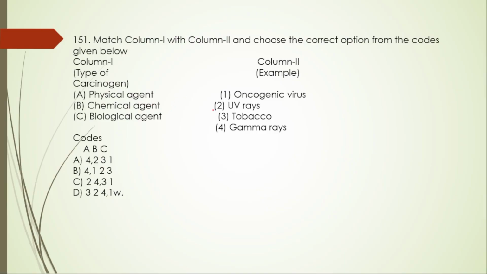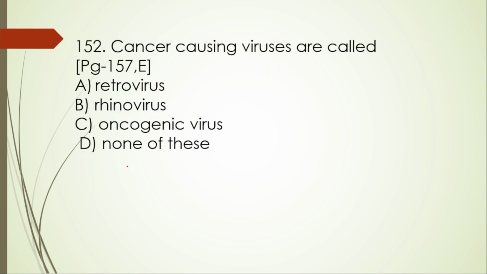UV rays and gamma rays also, 2 and then 4. Chemical agent is tobacco, that is 3, and then biological agent is oncogenic virus. So 2, 4, 3, 1. The right option is C.